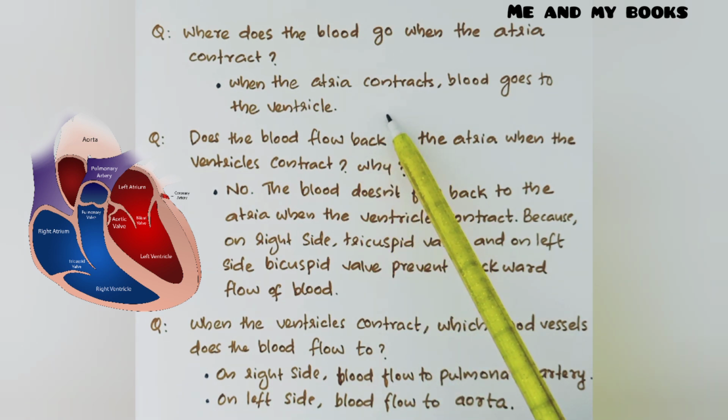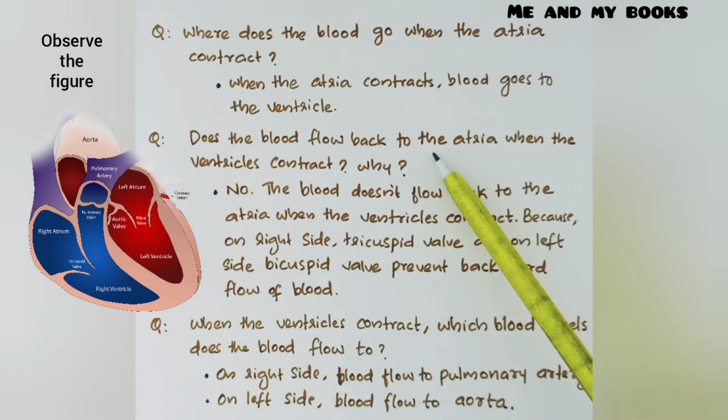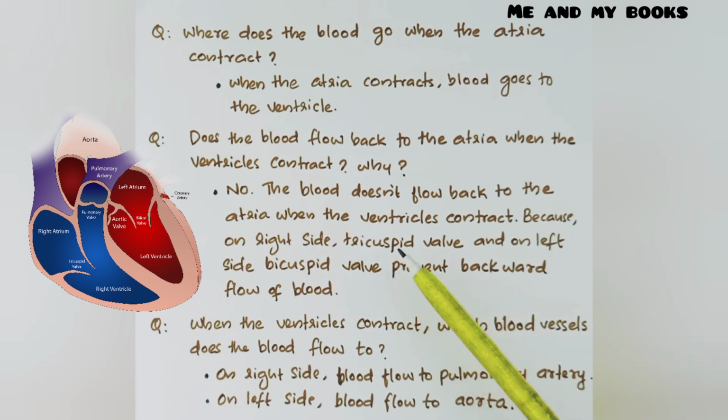When the atria contract, blood goes to the ventricle. From the atrium, blood is moving to which chamber? Ventricles, isn't it? Does the blood flow back to the atria when the ventricle contracts? Why? When the ventricle is contracting, is the blood going back to the atrium? No, right? We can see the tricuspid valve and bicuspid valve. This valve will prevent the backward flow of the blood.